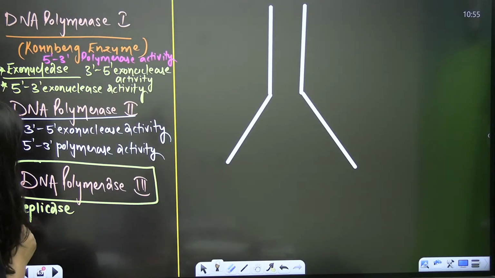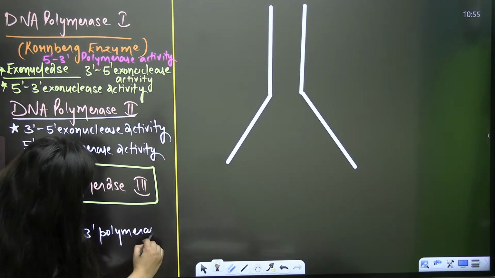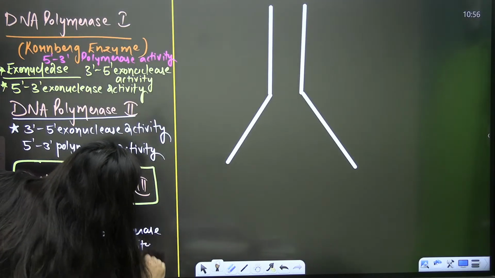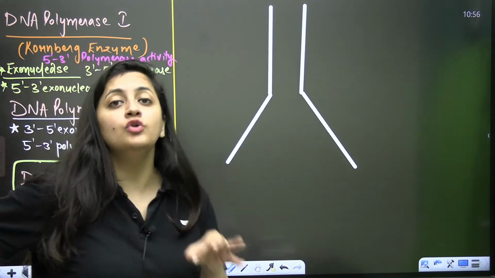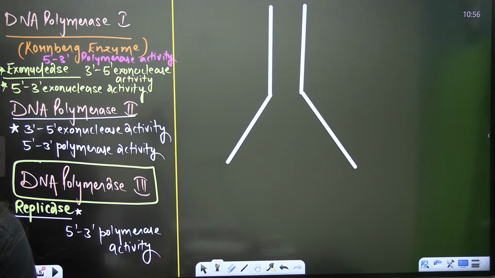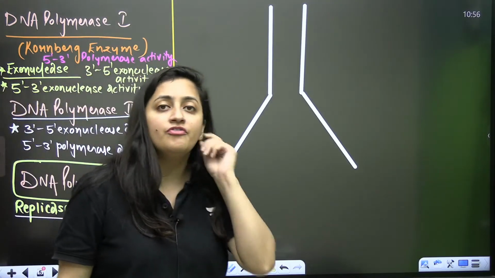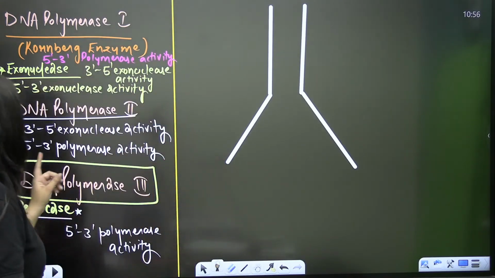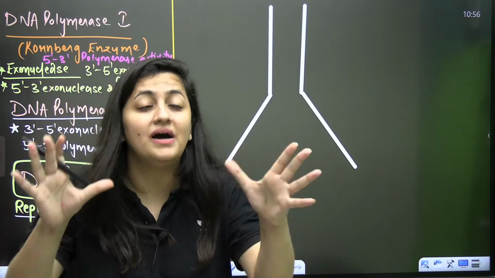Now come to DNA polymerase 3. It has 5' to 3' polymerase activity, of course. It is the main replicating enzyme, the one which will form our new strands. And its speed is too much, bache. Imagine about 2000 base pairs per second. DNA polymerase 2 is adding about 50 nucleotides per minute, but DNA polymerase 3 adds 2000 base pairs per second.